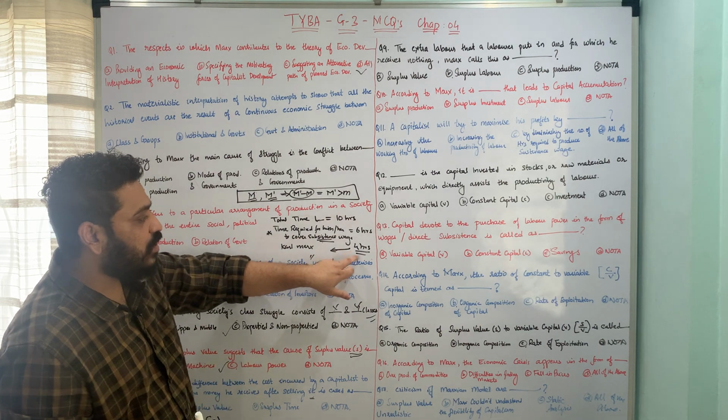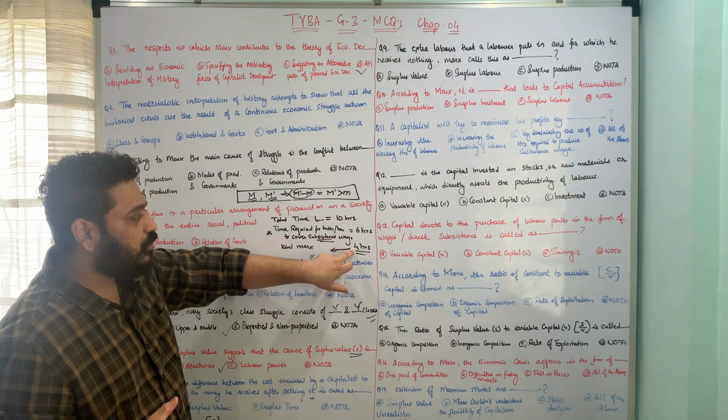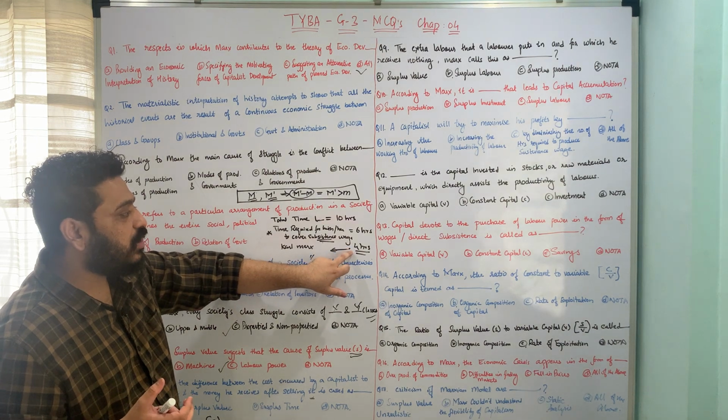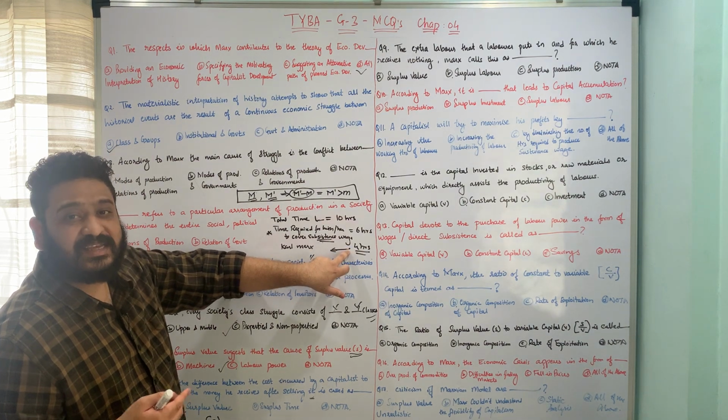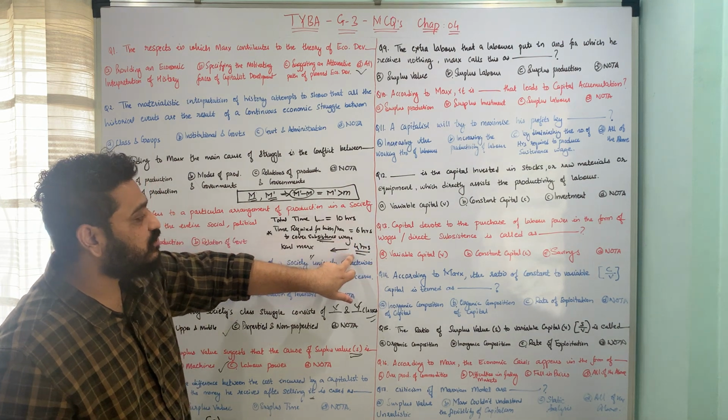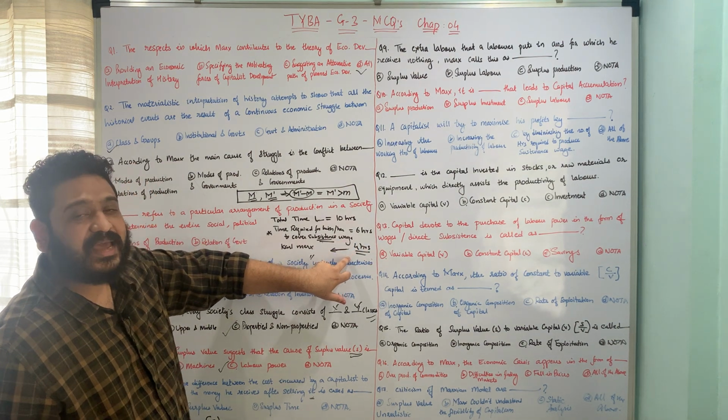The money coming out of this, or the monetary equivalent or value, whatever it is coming out of these 4 hours, is going to the capitalist. So he is not getting anything paid for these 4 hours. So what do you call this according to Marx?